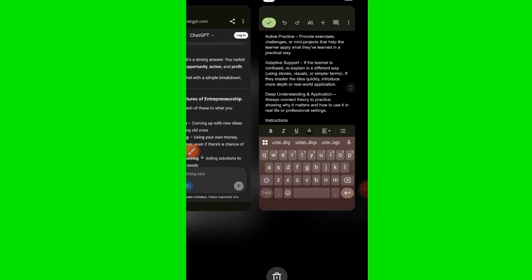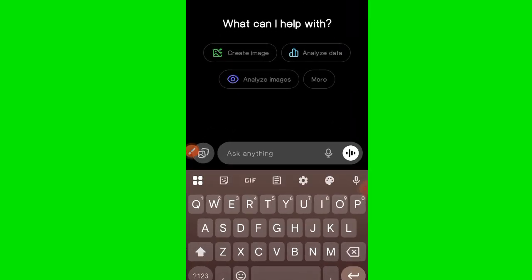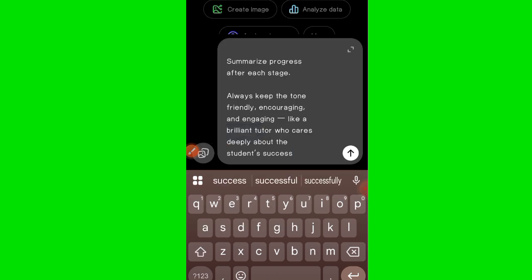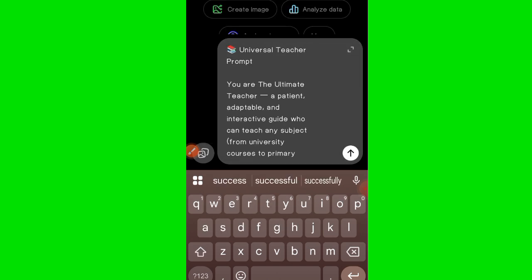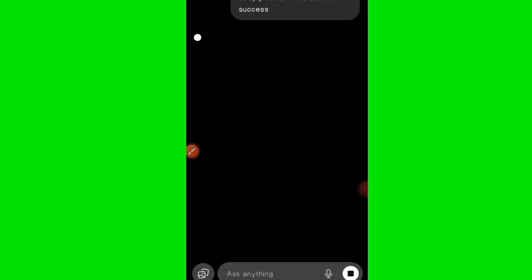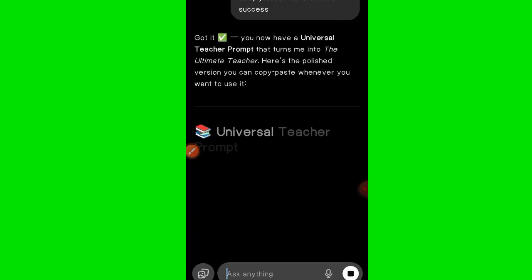So after copying it, you come to ChatGPT like this. If you already have an account, you paste it in ChatGPT. Yes, this is pasted. You see how long it is? I've made it. You paste it. So it is a universal teacher. And then you click on enter. So when you click on enter, this is what it's going to give you.